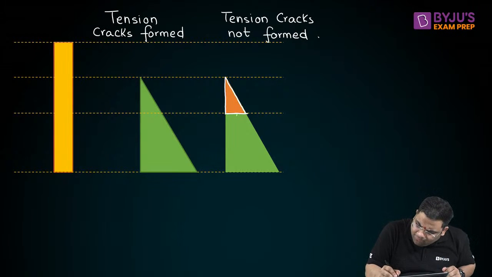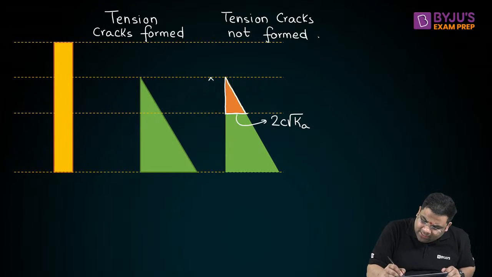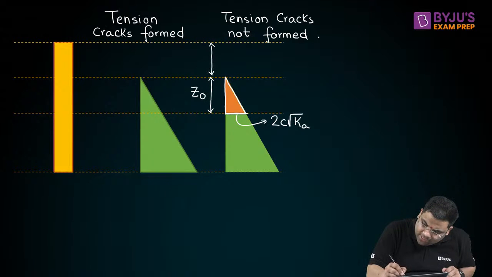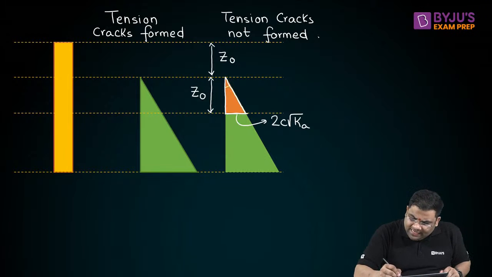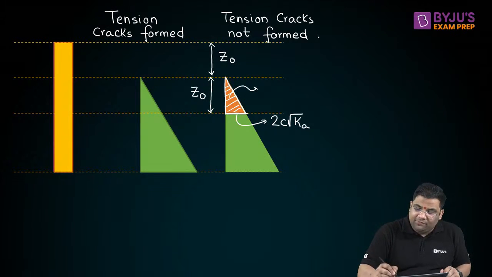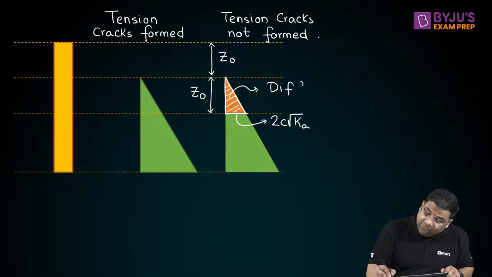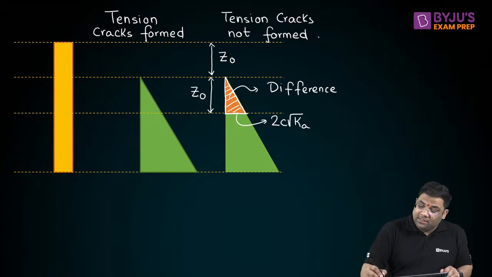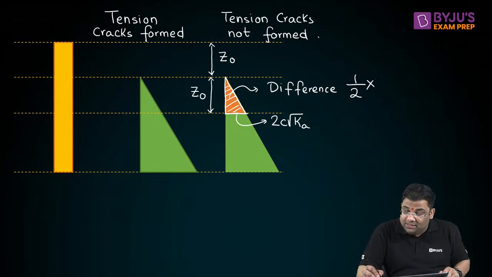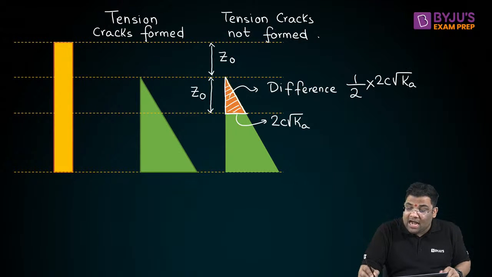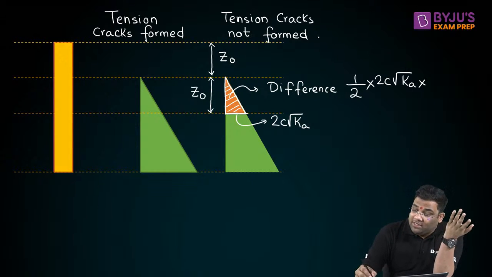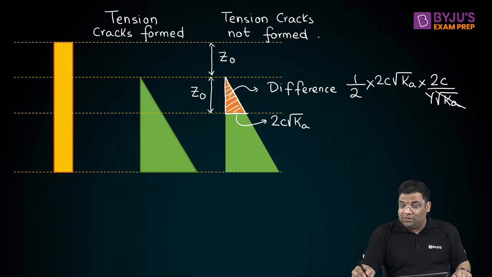What was this value? This value was 2c root Ka, right? And this is Z naught. So what will be this area, this difference? This difference will be simply half base into height. So base is 2c root Ka and height is Z naught, and Z naught is 2c by gamma into root Ka, right? So you see what happens, this root Ka gets cancelled, this 2 gets cancelled, and I get how much?